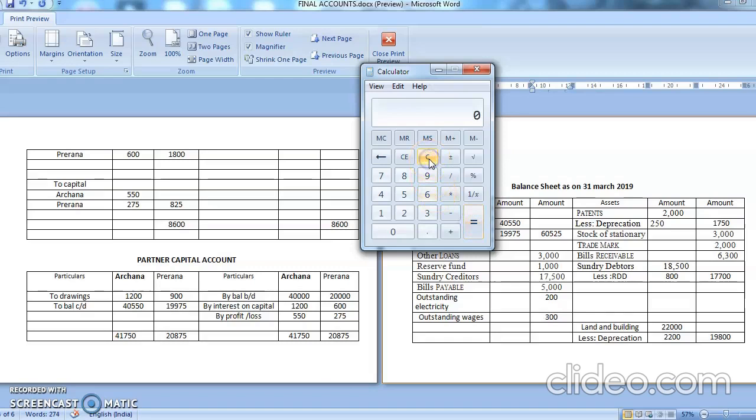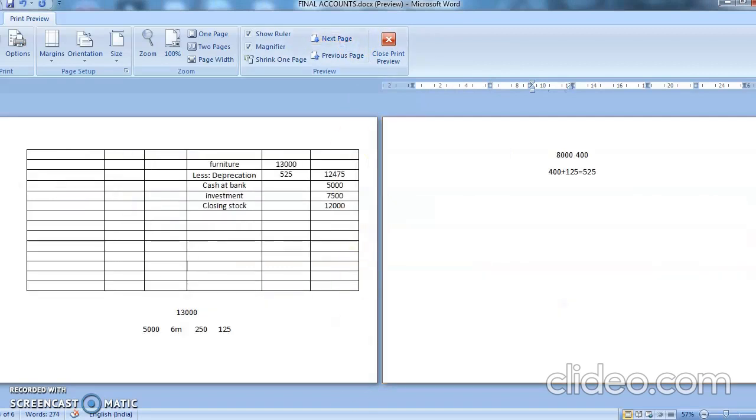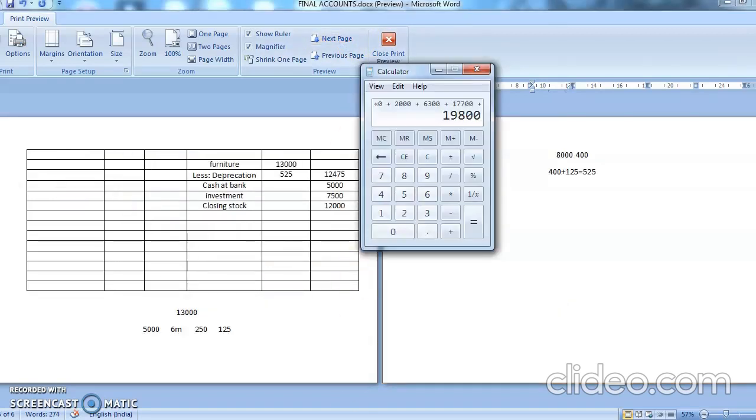Now I'll do my asset ka total. 1750 plus 3,000 plus 2,000 plus 6,300 plus 17,700 plus 9,800 plus 12,475 plus 5,000 plus 7,500 plus 12,000.